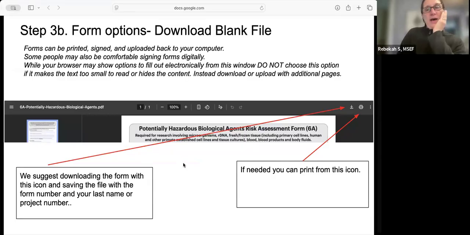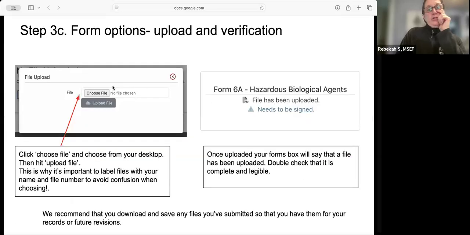So when you open that file, if you need access to what the form looks like, if you don't already have it, you would open that download blank file. A page like this will come up. You can download it here, you can print it here. Then you're going to choose your file once you've saved it to your desktop. My tip for you is put the number of the form, put your name, so that when you're going through this process, you can choose easily which form you want.